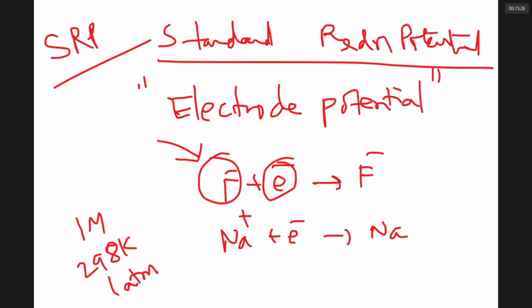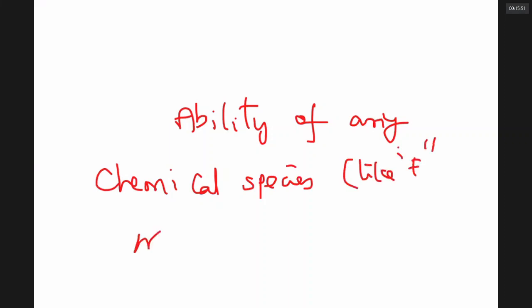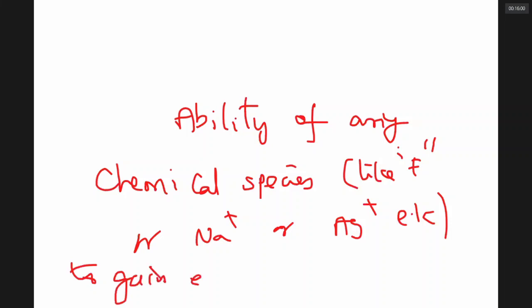It can be like fluorine gaining 1 electron to become F minus, or it can be Na plus gaining 1 electron to become Na, anything. Ability of any chemical species, I am using the term chemical species like fluorine atom or like Na plus or like Ag plus, etc., to gain an electron is called reduction potential.